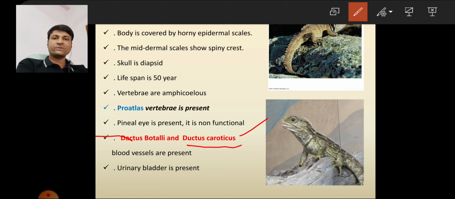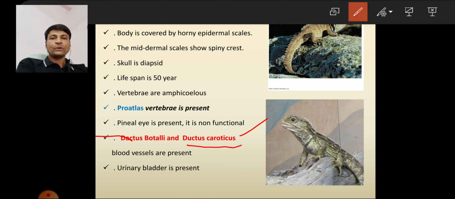What is the difference between the ductus botalli and ductus caroticus? Ductus botalli is present between the pulmonary arch and systemic arch. What about the ductus caroticus? One thing is changed: it is present between the carotid arch and systemic arch, just the pulmonary arch changes. This is about the ductus botalli and ductus caroticus blood vessels.